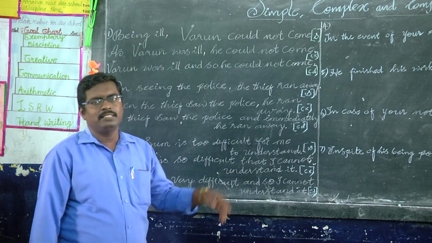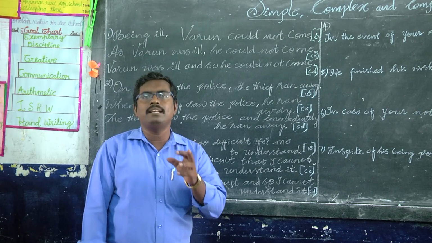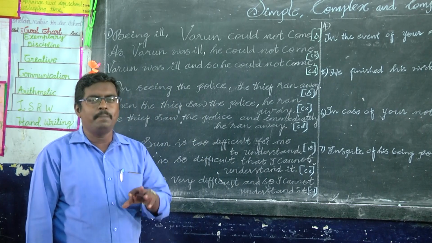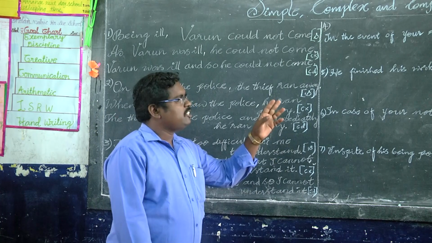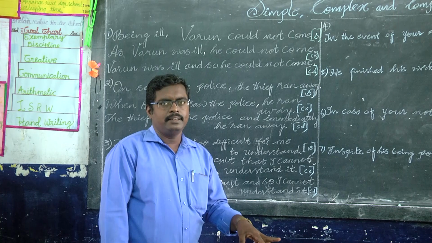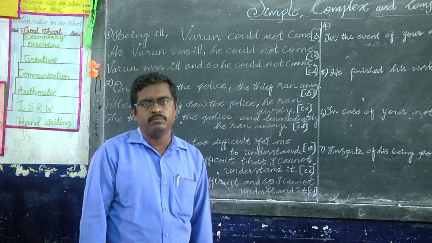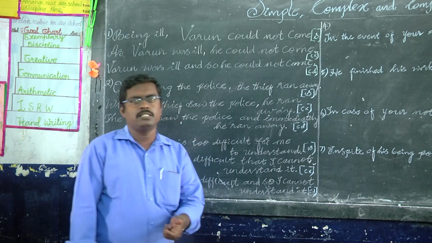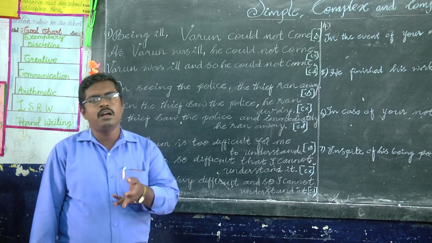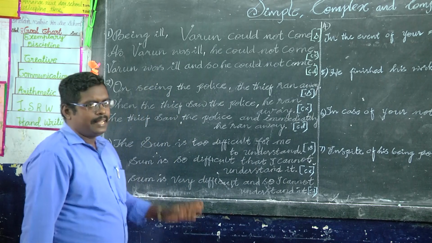In this type of sentence, there are multiple independent clauses and no dependent clause. These sentences are formed by coordinate conjunctions. It has two main clauses or more with coordinate conjunctions. Examples: but, and, so, otherwise. Okay, let us see the examples.